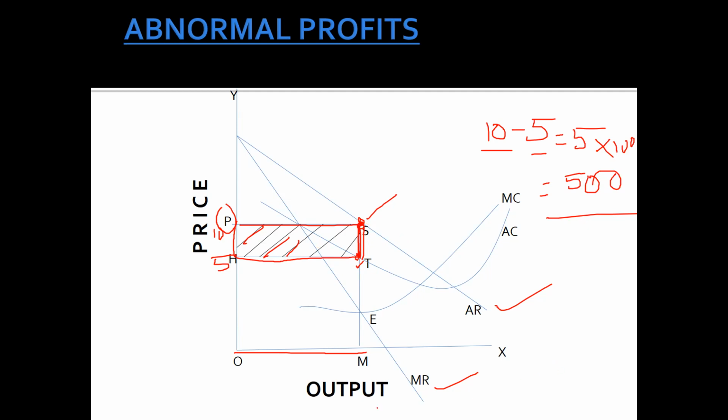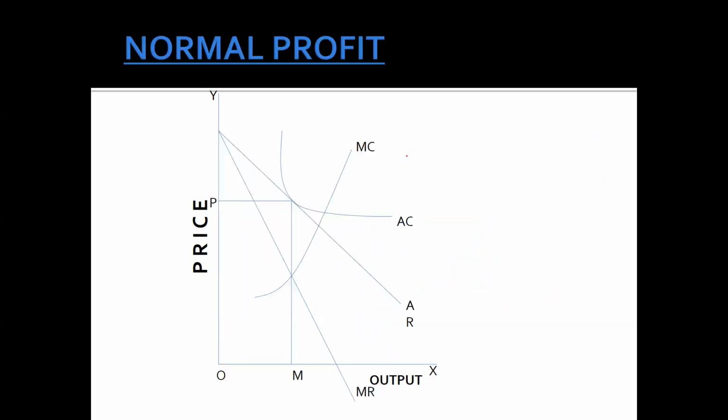On the x-axis, we have taken output, and on the y-axis, we have taken price. Next, we come to the normal profit. Normal profit means whatever we had invested, that is AR, that is MR, right? And this is the price. Price means whatever we are investing, we are in a no loss, no profit condition, we are recovering this point. This is the AC, average cost. This is MC, marginal cost.